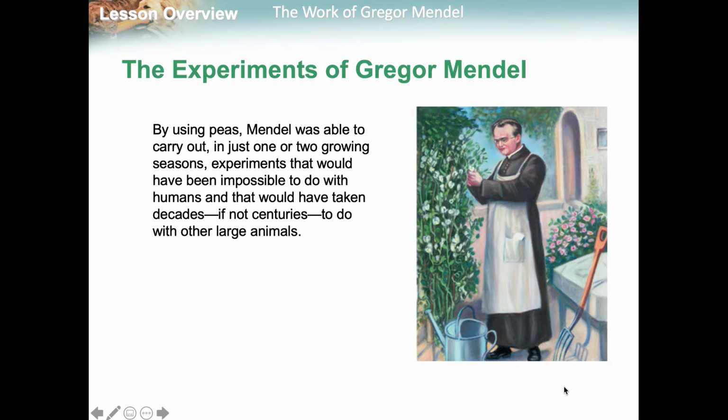So it would be impossible to do for humans because you have to wait until the person's able to get pregnant and then able to have offspring, and then for that offspring to grow, and then them able to get pregnant, and so on and so forth. It takes too long.